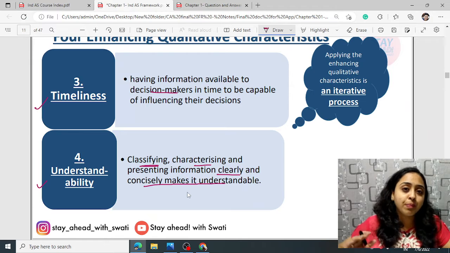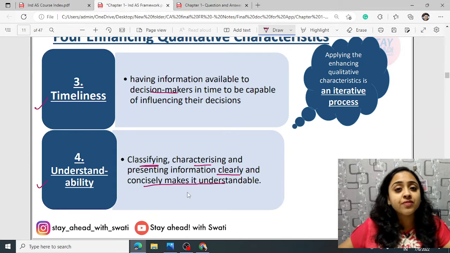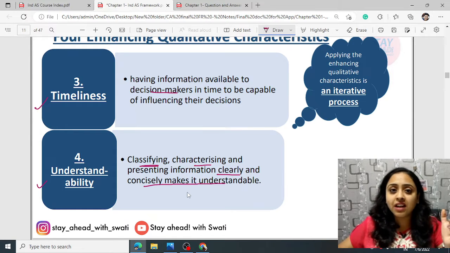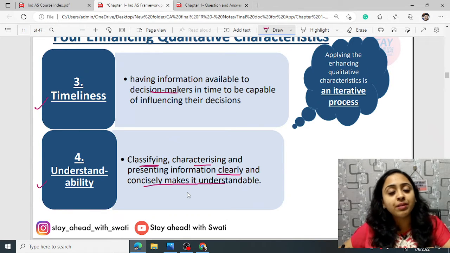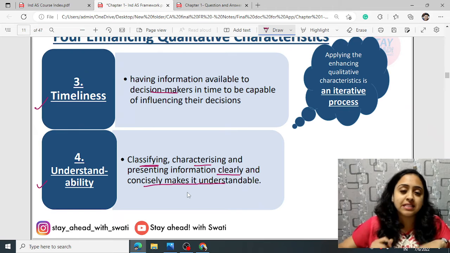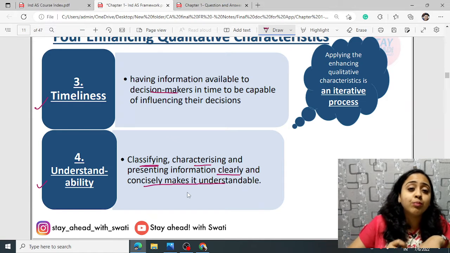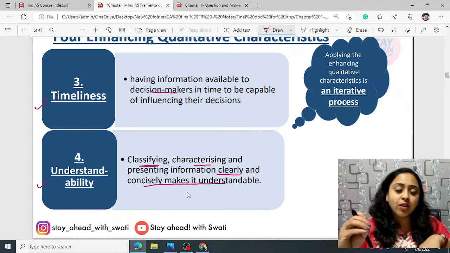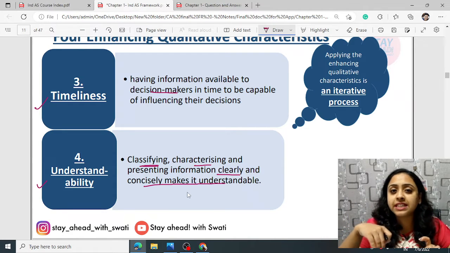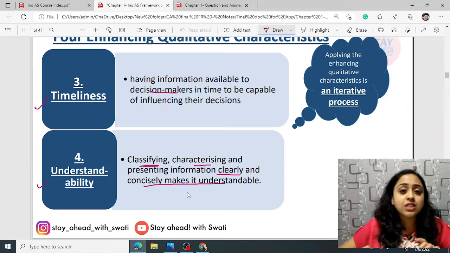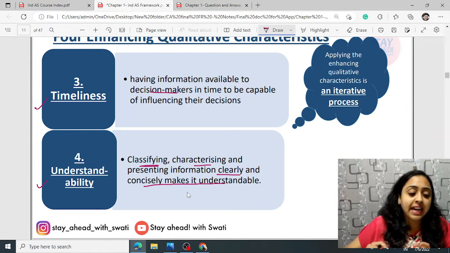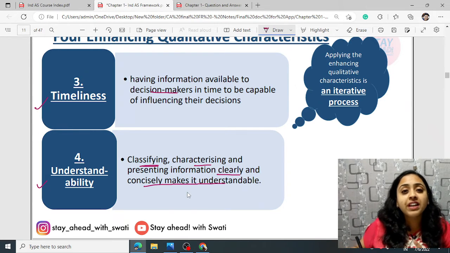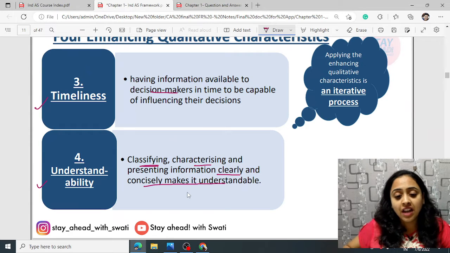Every person who is preparing their financial statements classifies the current assets under the head current, non-current assets under the head non-current, and liabilities and equity under the same headings. It makes it more understandable: their non-current position is this, current position is this, their asset position is this, their liability is this. You get a better understanding if the perfect classification and presentation of information is done.